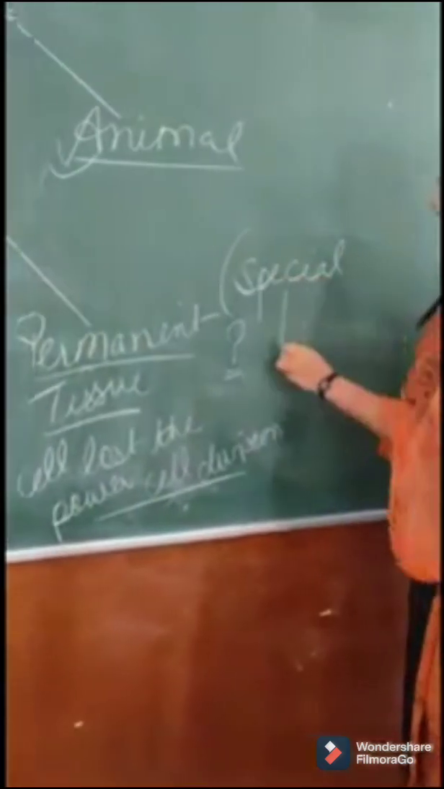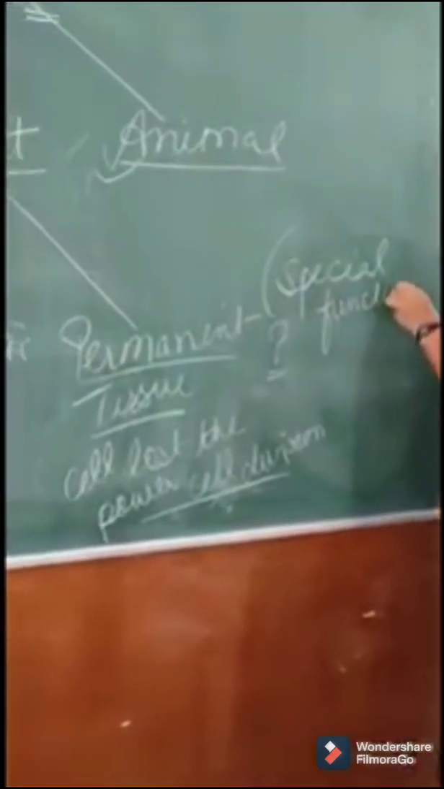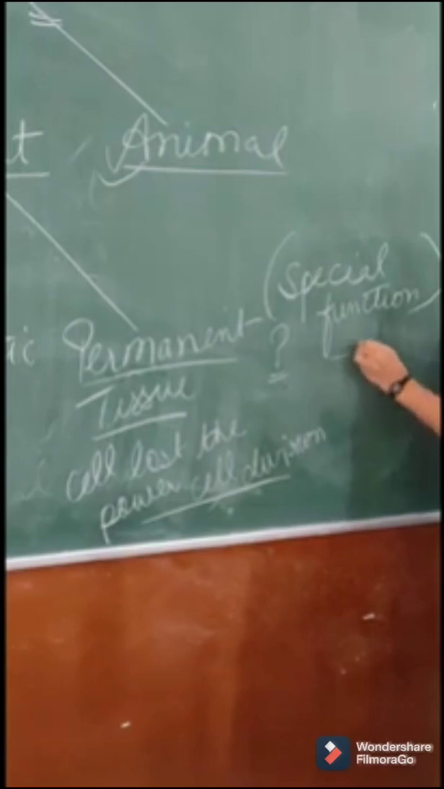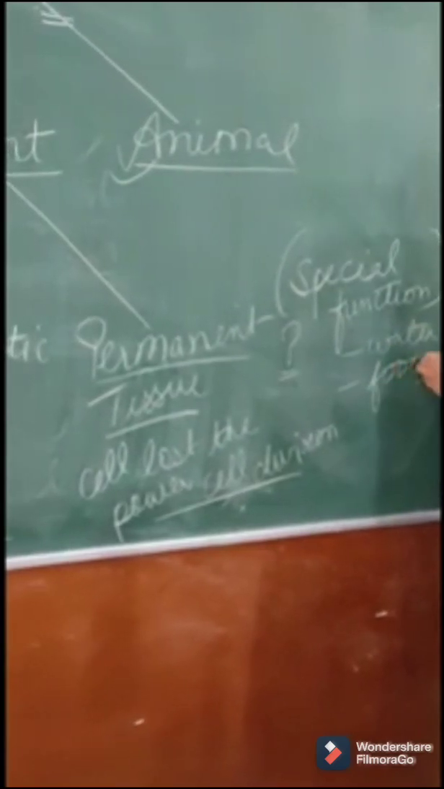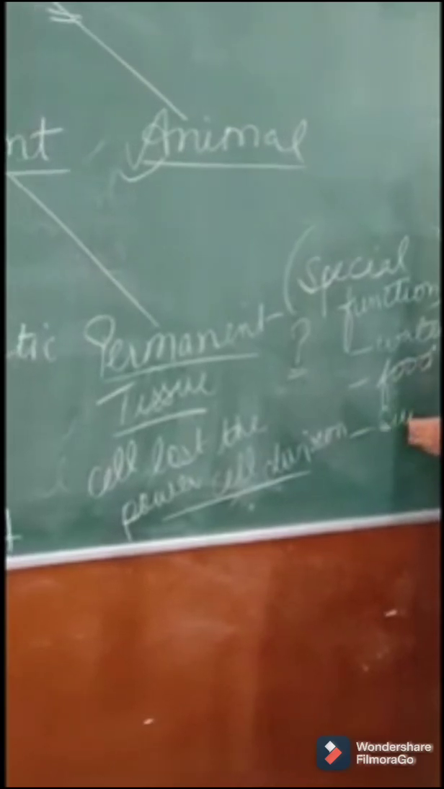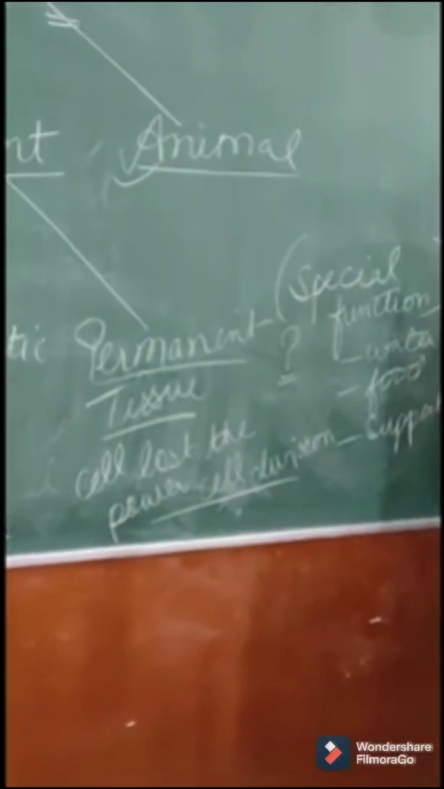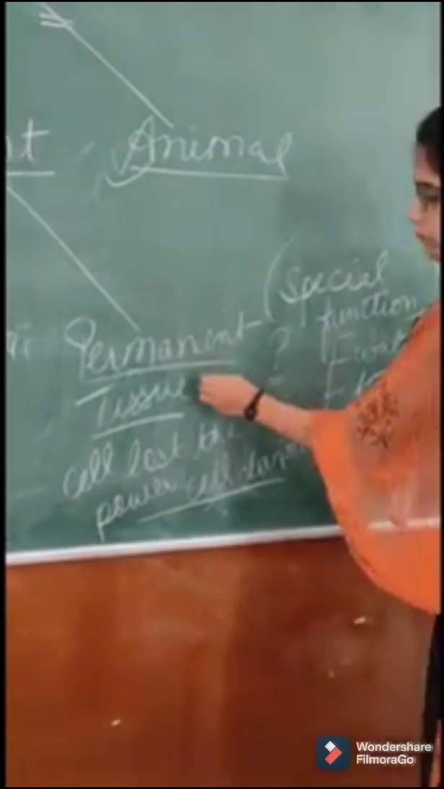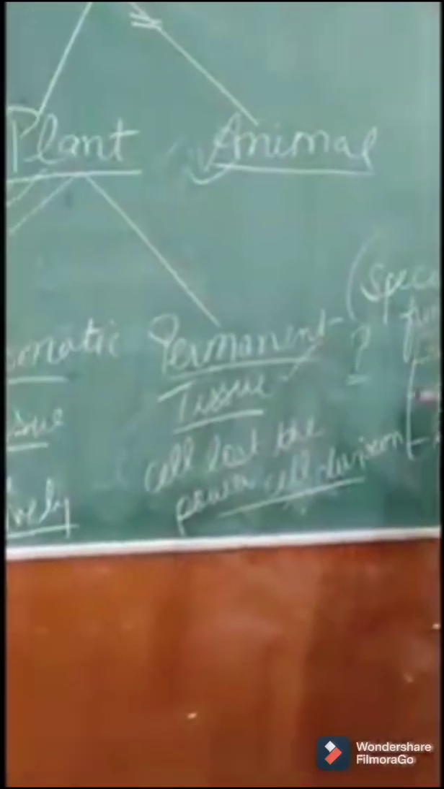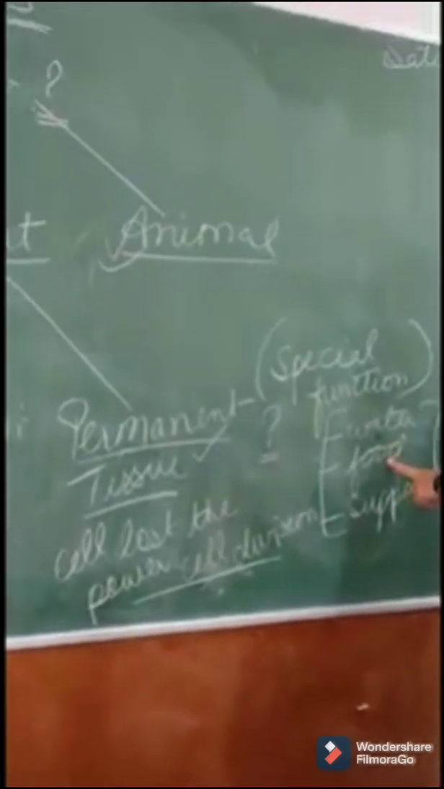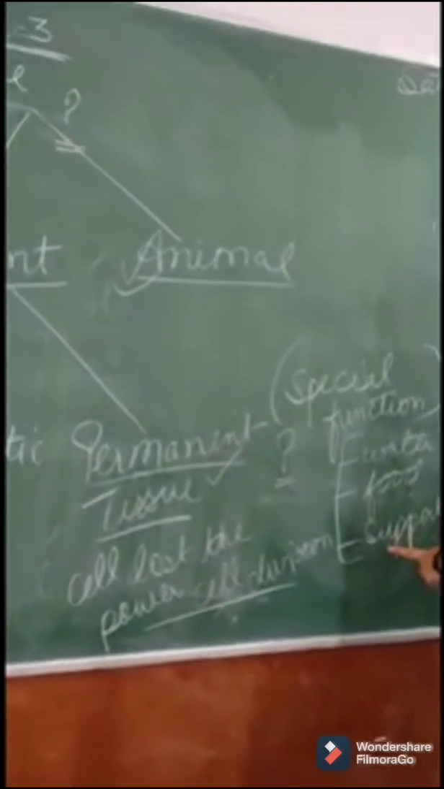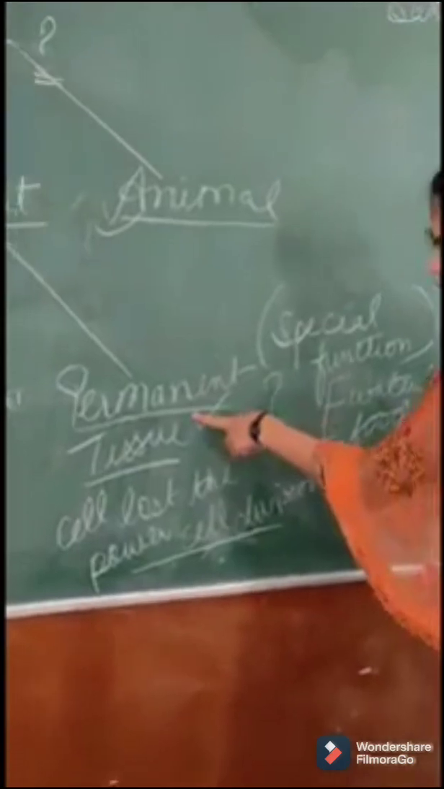And what is that special function? They can transport water, conduction can be there. They can store food. They can provide support to the plant. So these are the extra functions which will be done by permanent tissue. They will conduct water, they can conduct food, they can store food, they can support the plant. So this was your permanent tissue.